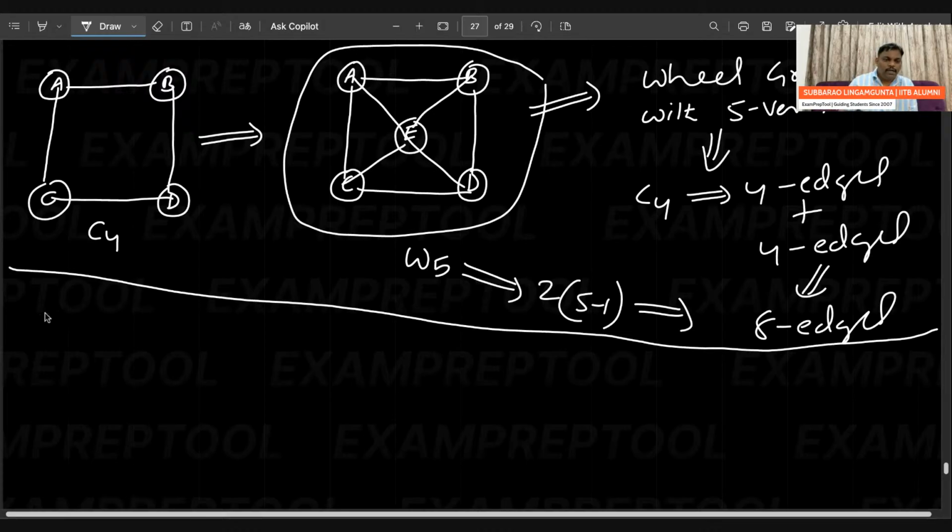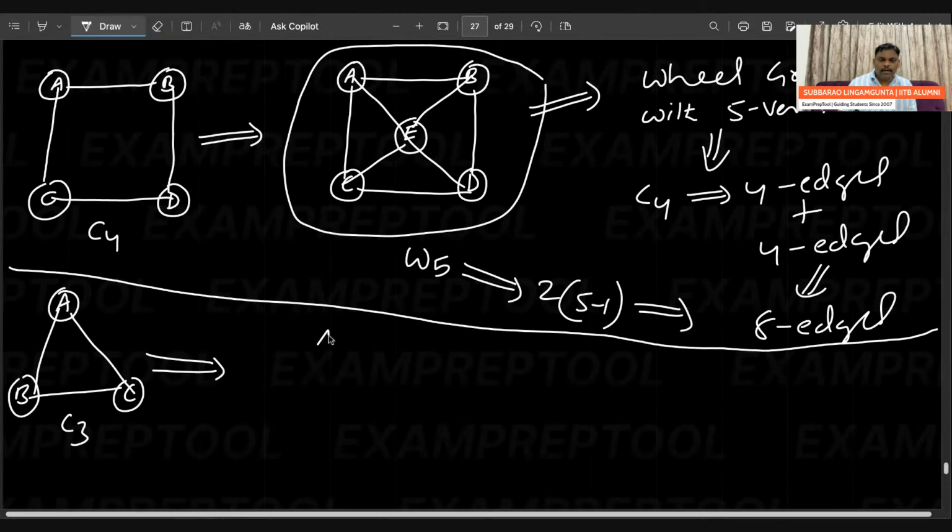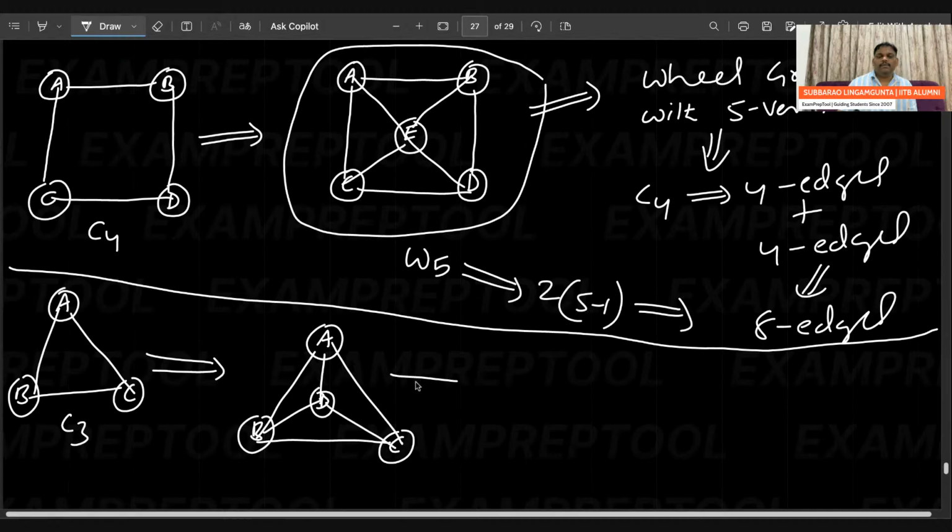Everyone observe, one more thing I am trying. See this one. A, B, C. This is C3, everyone knows. From C3, let me draw once. A, B, and C, then A, B, C, and D. So like this. If you observe clearly, this is called a wheel graph with 4 vertices.